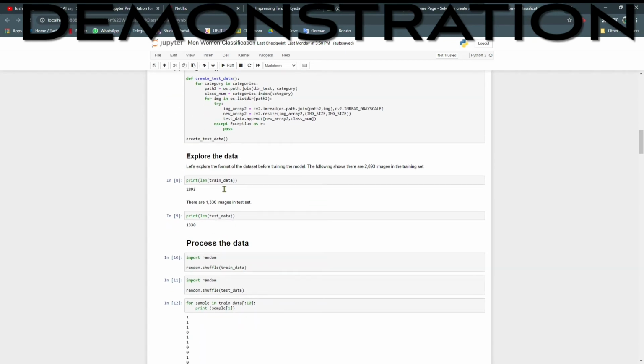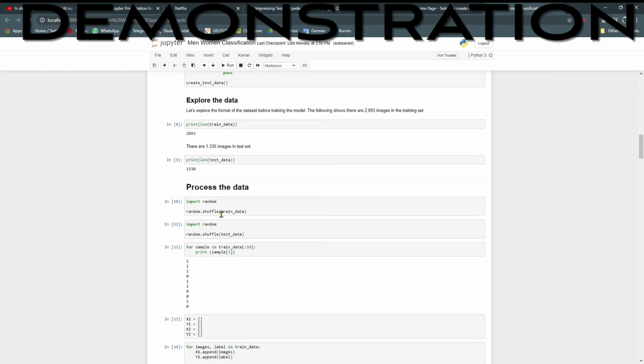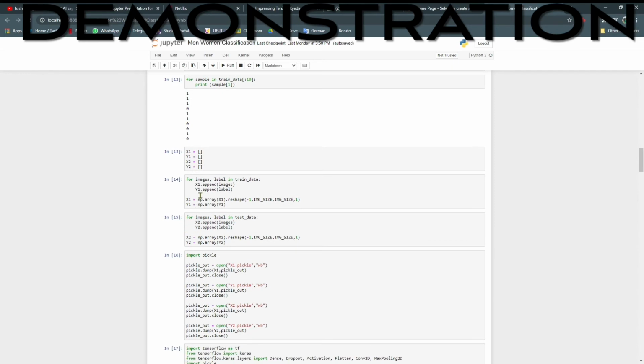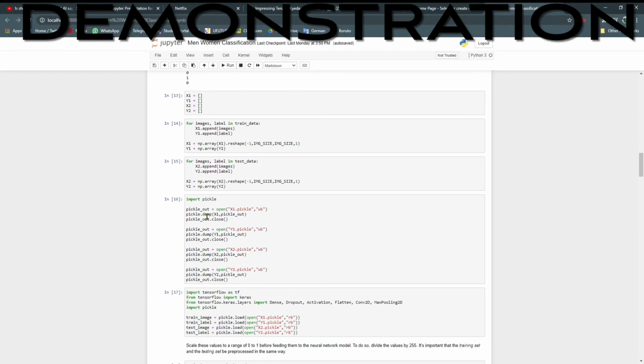As you can see here, in the train data there are 2,893 images, while the test data has 1,330 images. Then we process the data by using import random, which shuffles the train and test data sets into a random sequence. Next, you can see here for images and labels in train data, X1 and Y1 are the images and labels in the train data, while X2 and Y2 are the images and labels in the test data. Then we use import pickle to load every image and label into the coding.